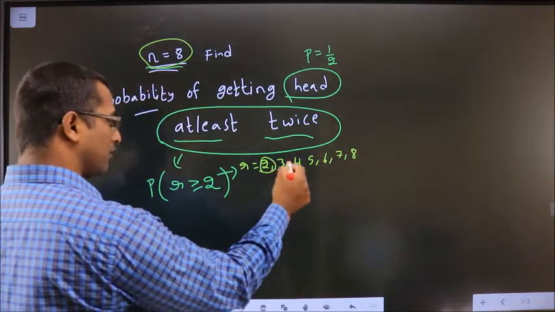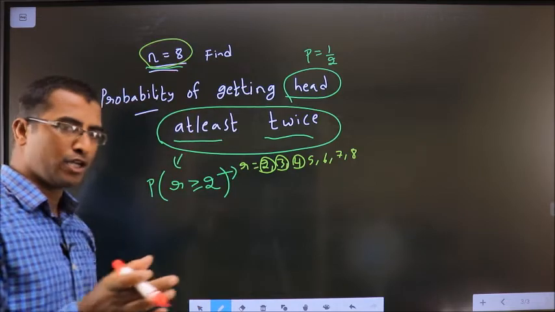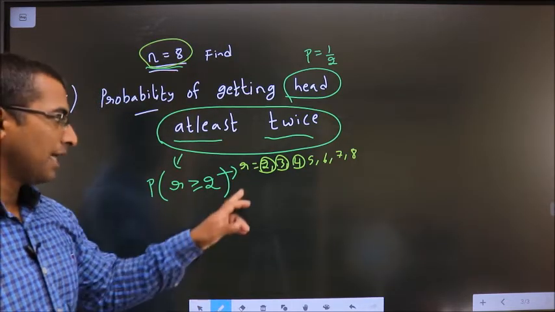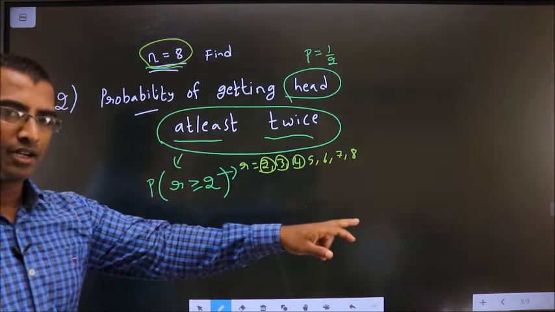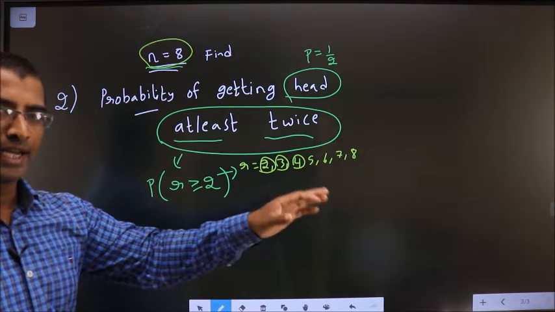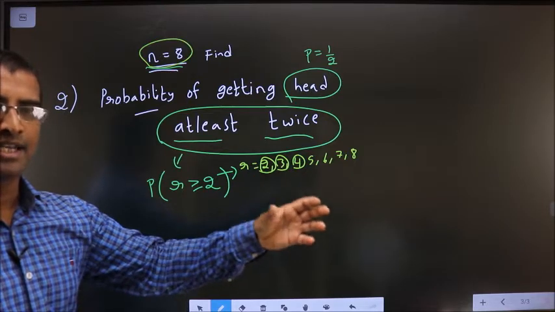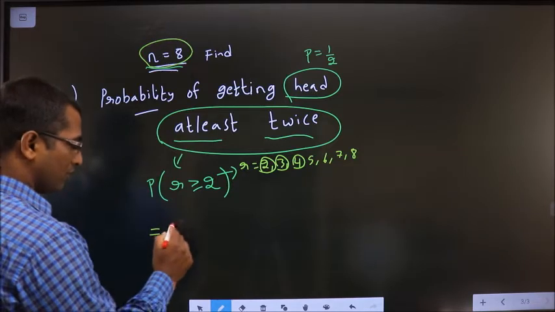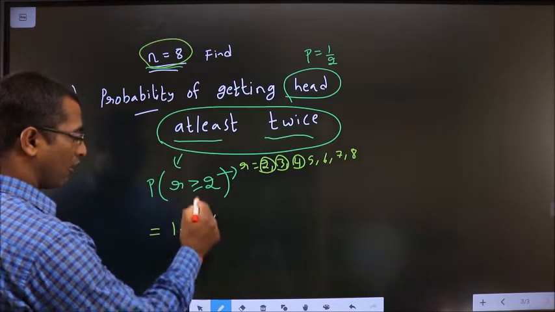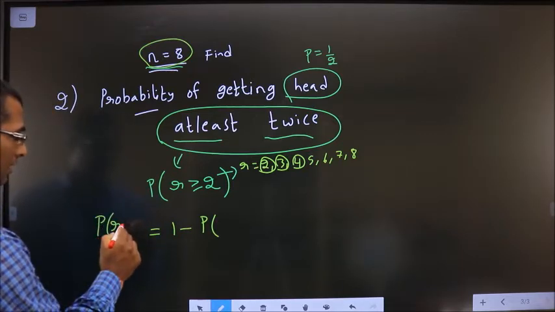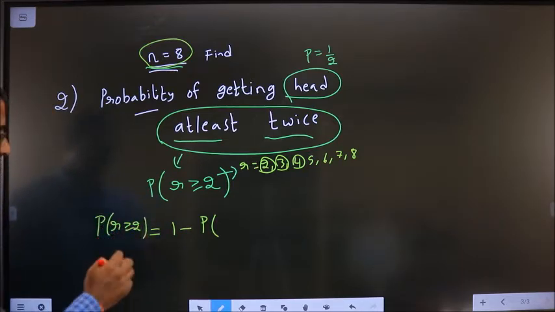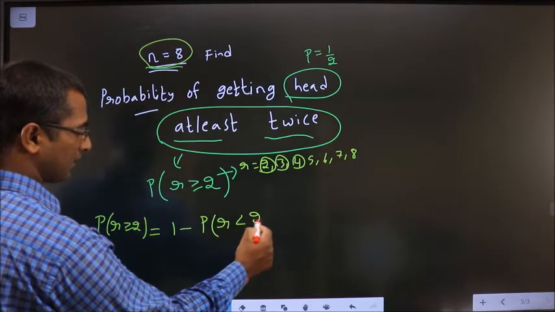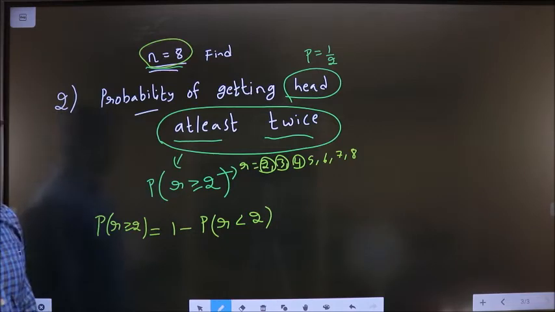I need to apply binomial for each and add all the answers to get the final answer. Clear? I got many values for r. It's not possible for me to write binomial formula for each and add. So what we do is, we do 1 minus P of the opposite of this statement, r greater than or equal to 2. Here it is greater than, and here you put the opposite sign, less than 2.